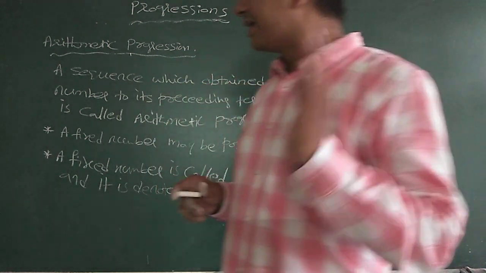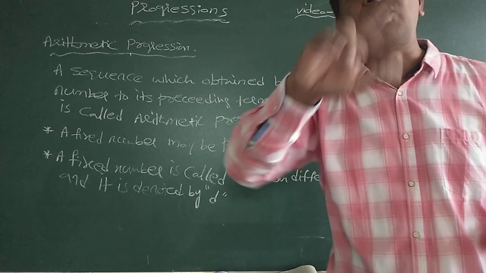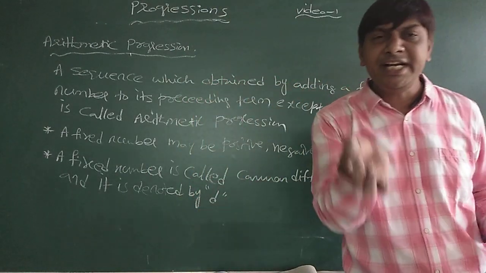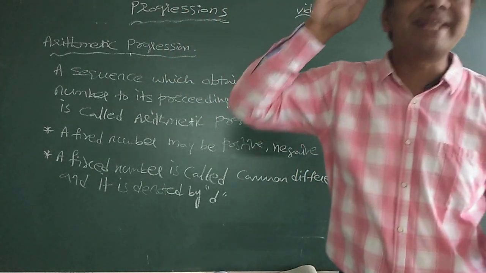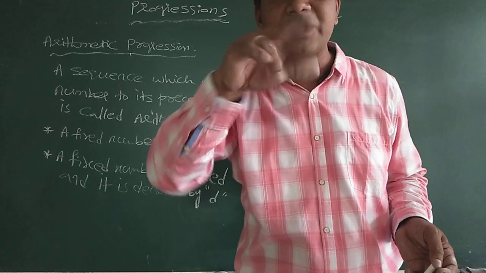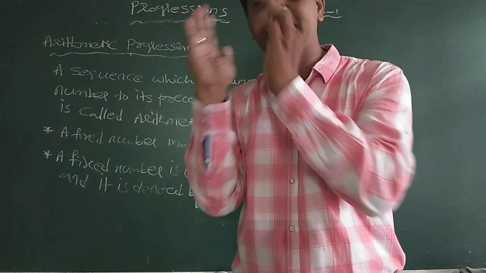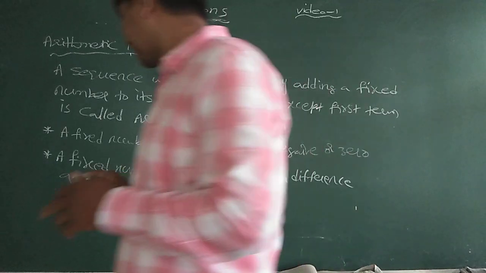Because here the difference of any two consecutive terms is the same. In an arithmetic progression, the difference of any two consecutive terms is the same. That is a common difference, common to all.